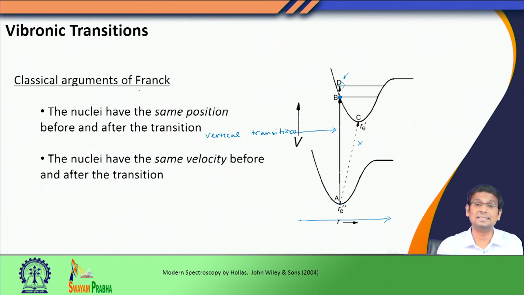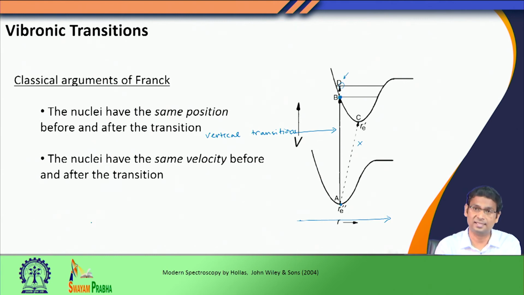But this was the classical argument that Franck proposed. Note one thing here: we are starting from the bottom of the potential, while we know that in the quantum mechanical description there exists a zero point energy where the molecules live.